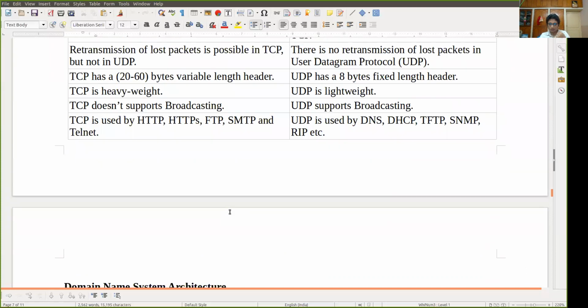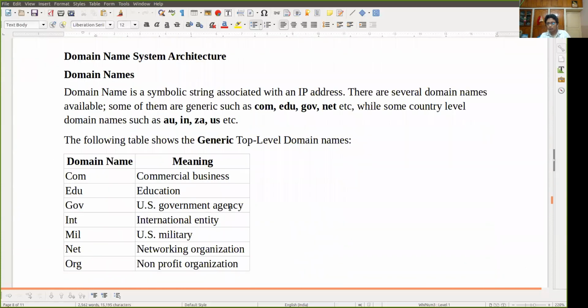In this lecture, another thing I want to include is DNS, that is the domain name system architecture. Now a domain name is a symbolic string associated with an IP address. An IPv4 address is 4 bytes, IPv6 is 128 bits. IP addresses are numerical, converted into binary, so very hard to remember. Hence a domain name is a symbolic string associated with an IP address.